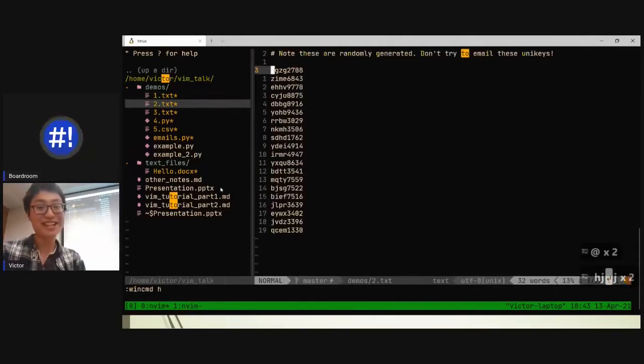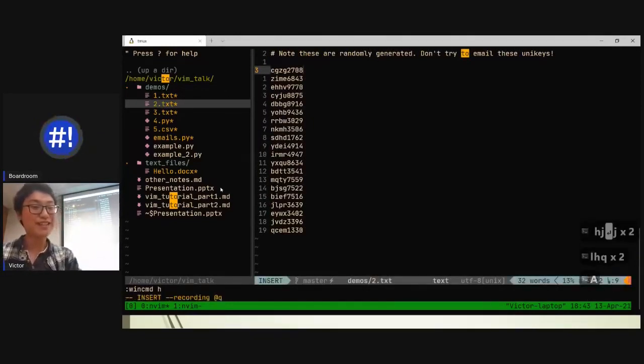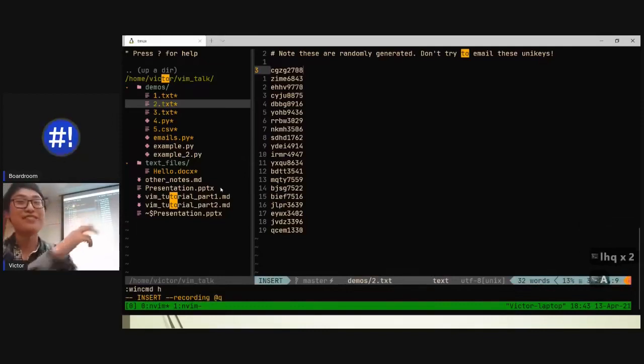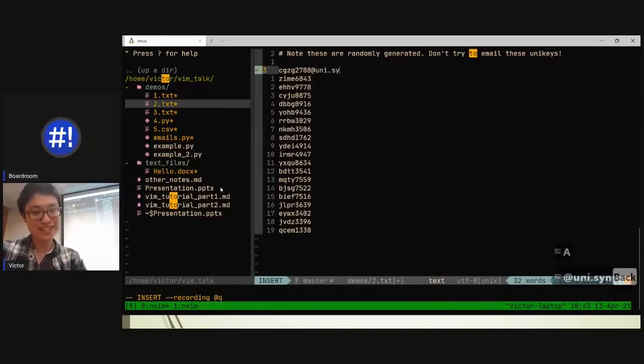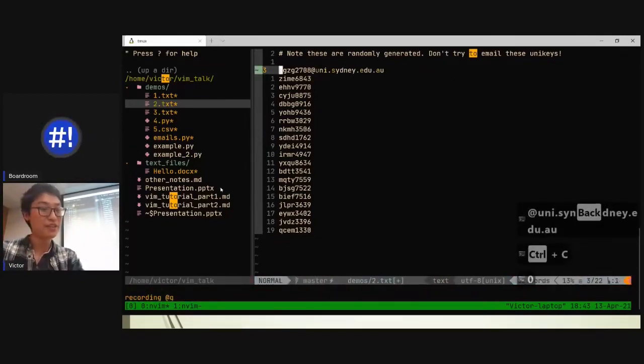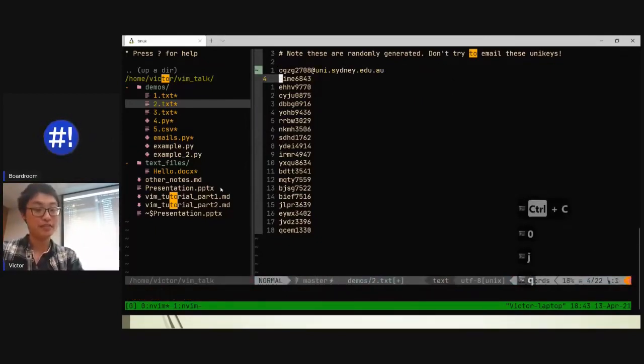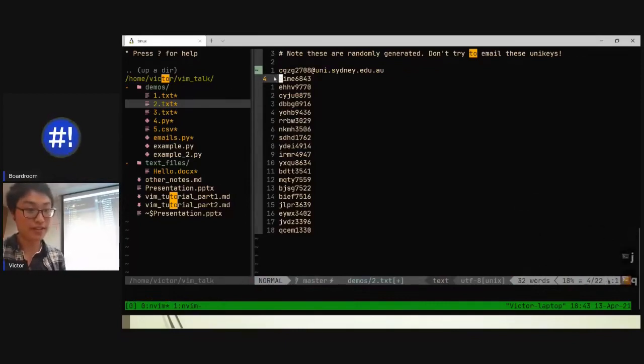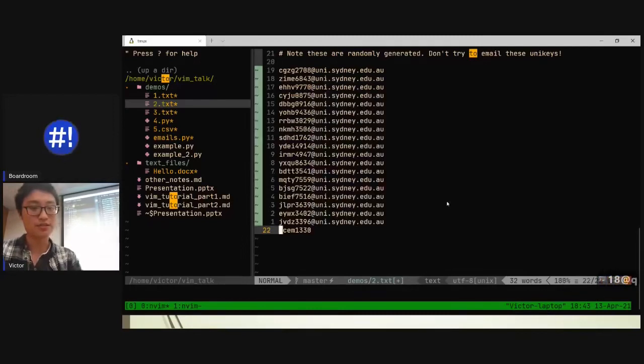Let's go through this one again, now that you guys know what's happening. I'm going to record a keystroke: shift A to go straight into insert mode at the end of the line, then type at uni.sydney.edu.au, exit insert mode, go back to the front, go down a line, save. Because it's relative line numbers, you see that's one entry, there's two entries. I have 18 entries, so 18@q. Bam. Oh, need one more.